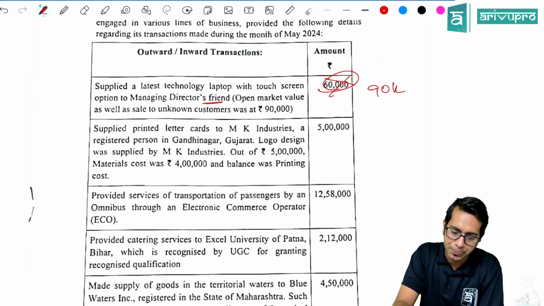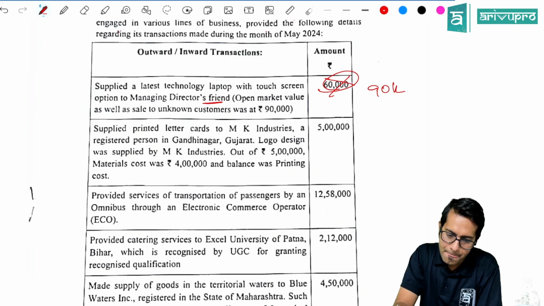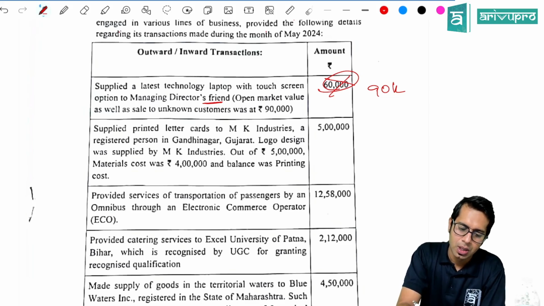Supplied printed letters card to MK Industries, a registered person.